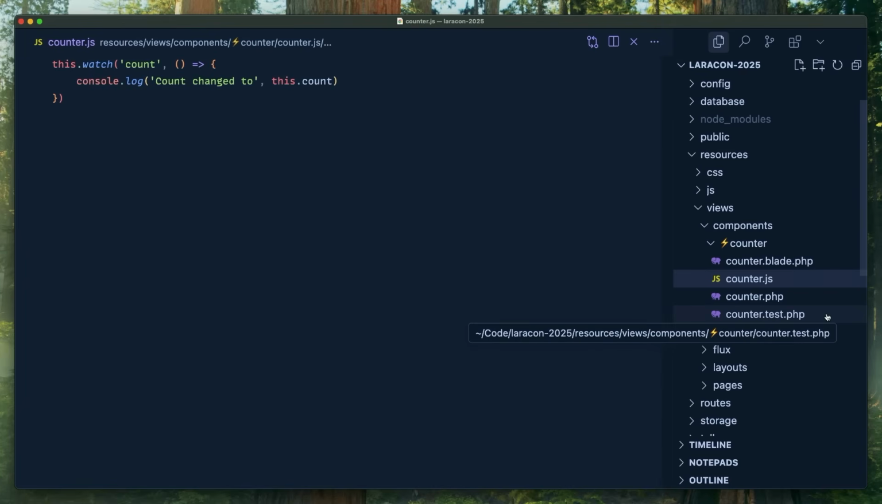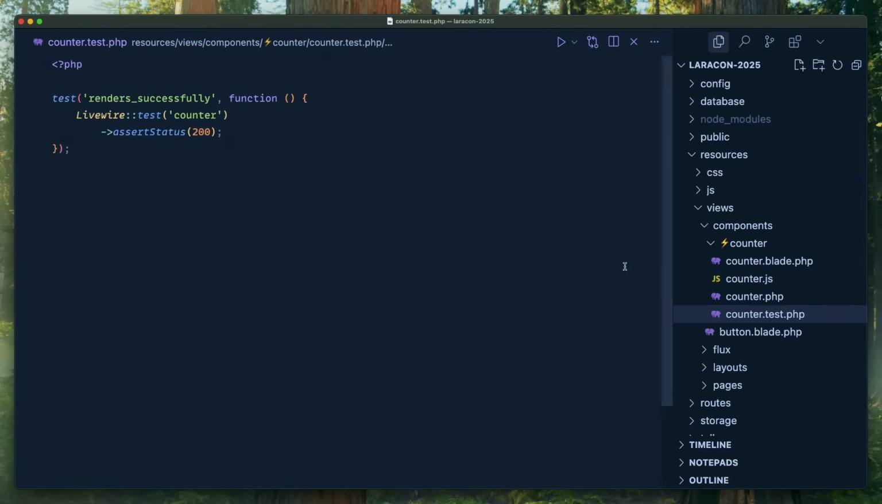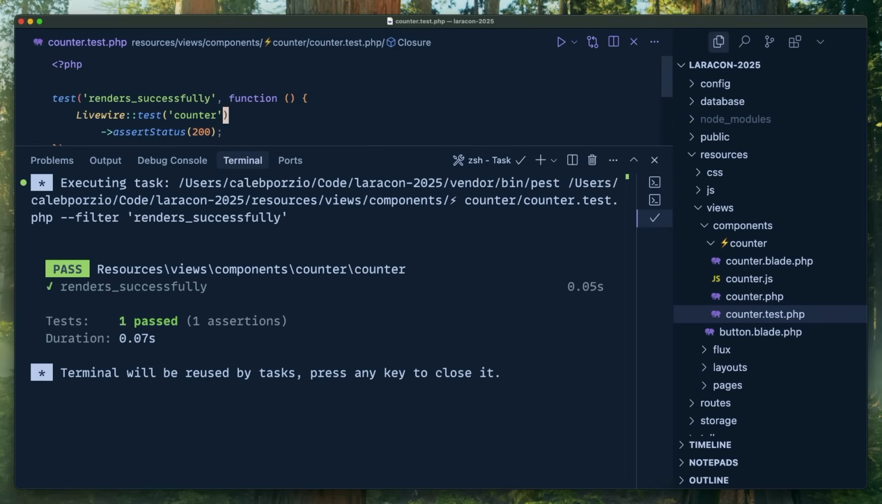Along those lines of co-location is putting your tests in these components directly. And if you've not done this or if this feels bad to you, it's one of those things you'll love because you're often working on a page and you just want all the tests right there. So we have that. And it uses Livewire's testing stuff by default. It uses Pest. It works great.